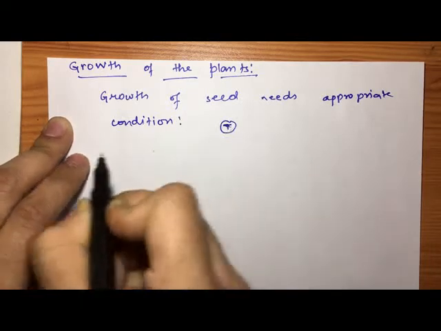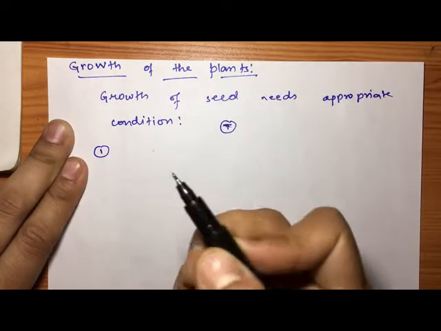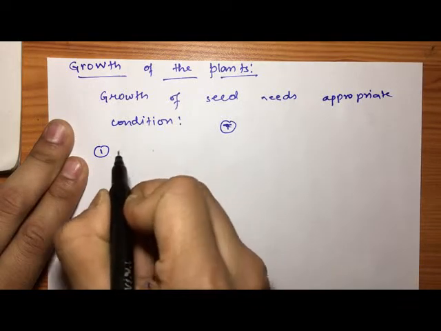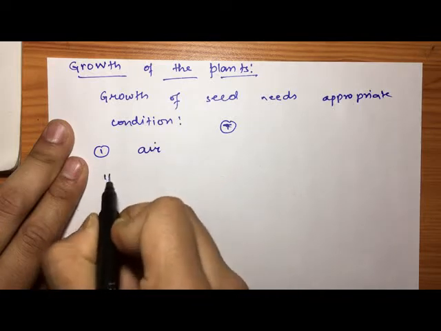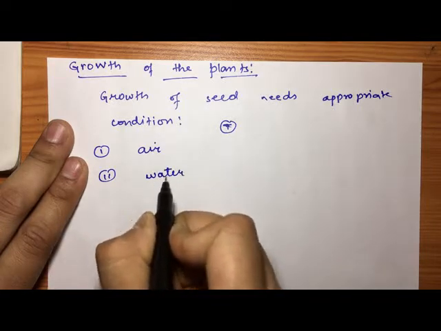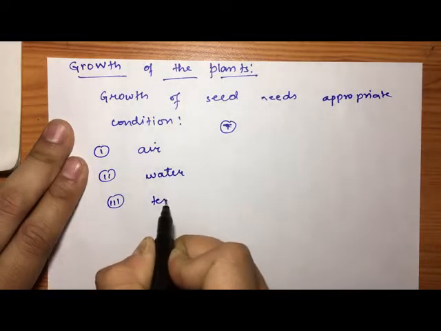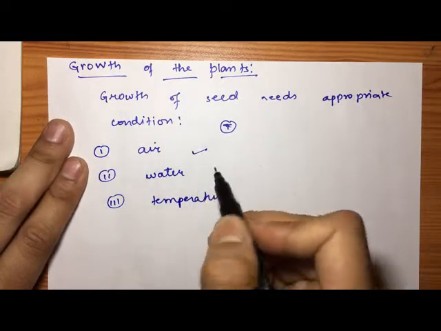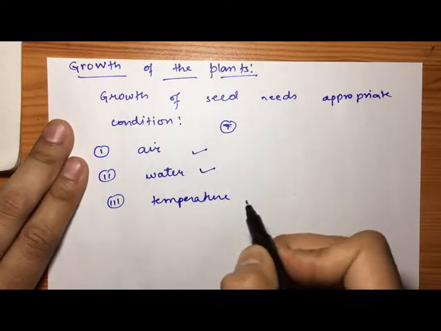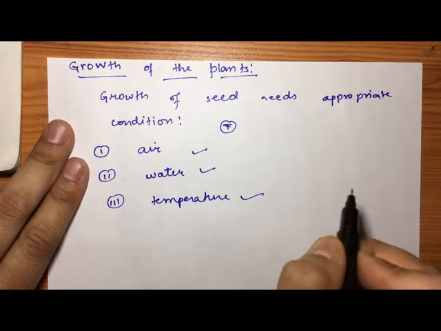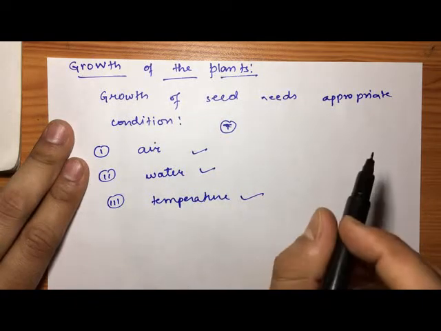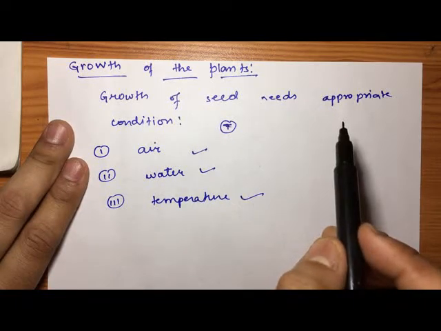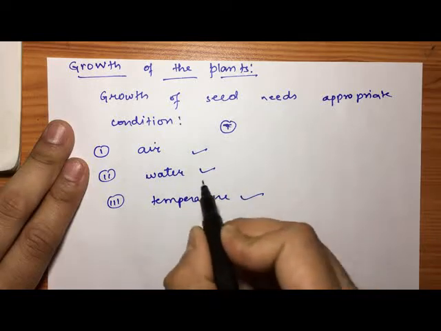First, it needs an appropriate amount of air. Second, water. And third, temperature. It needs air, it needs appropriate water, it needs appropriate temperature. All three conditions are required. If any one is lacking, then the growth of the seed cannot happen. So: air, water, temperature.